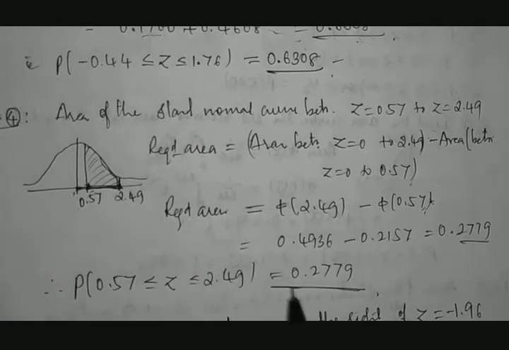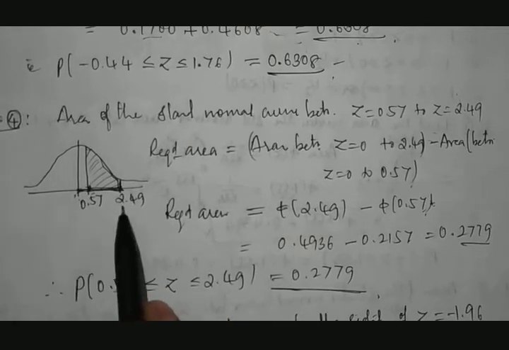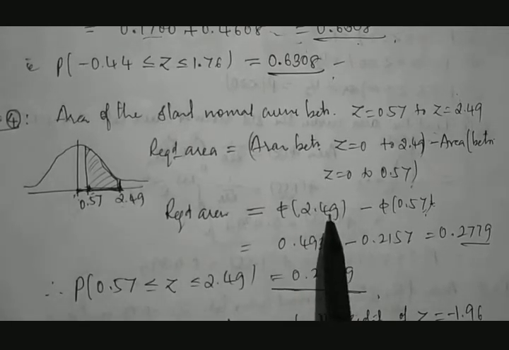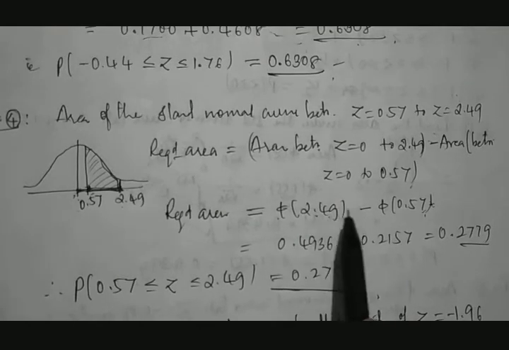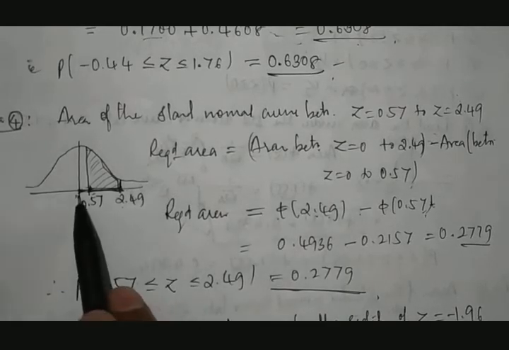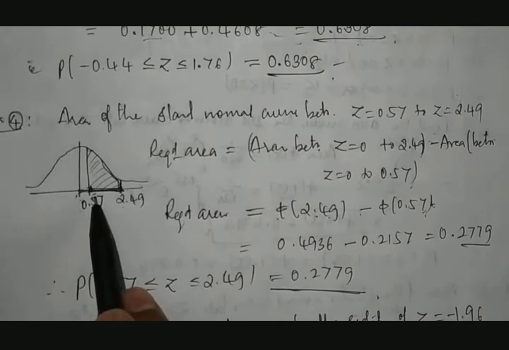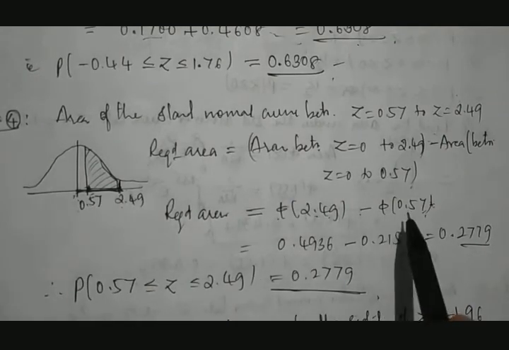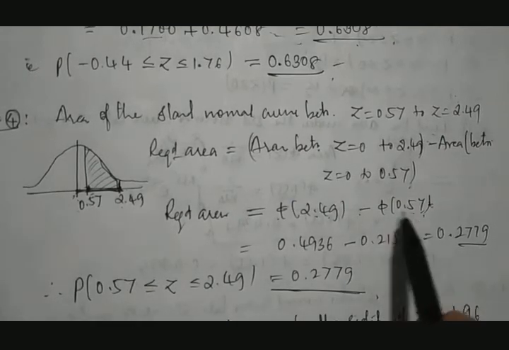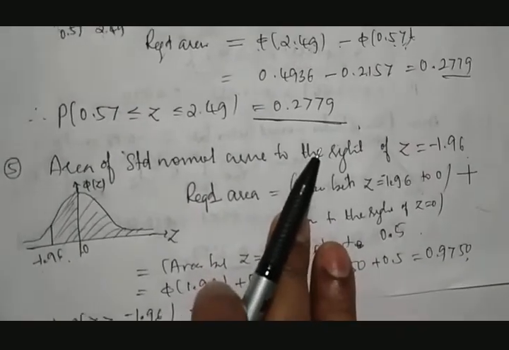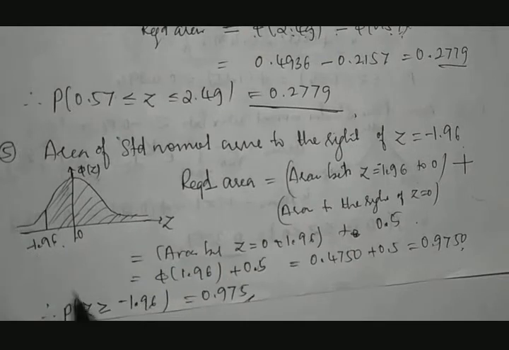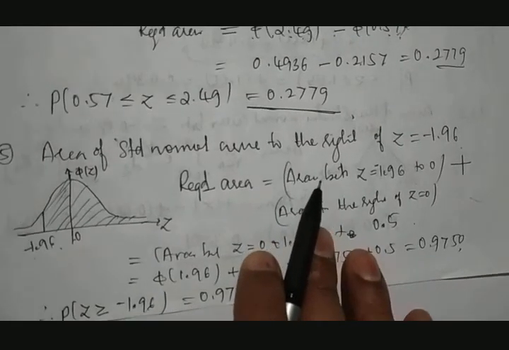Therefore, you can see from 0 to 2.49 is first to be calculated, and from 0 to 2.49 the highest number is 2.49. So pi of 2.49 minus from 0 to 0.57, where the highest number is 0.57. That you have to take. Again you read it from the table, then write down the results. Then this is one more very important situation.